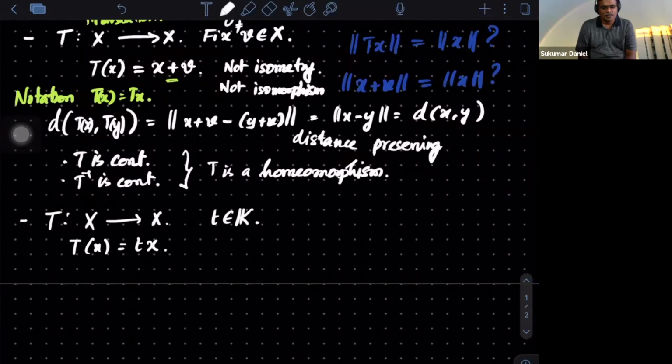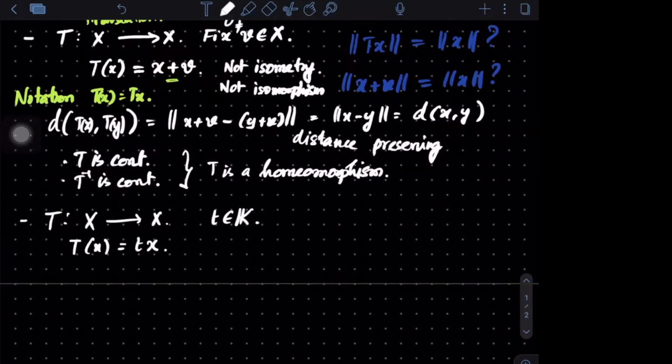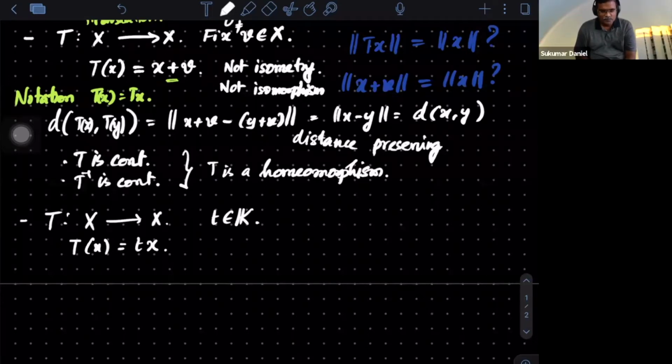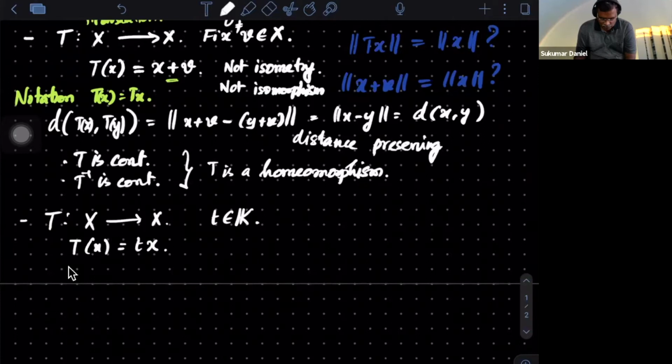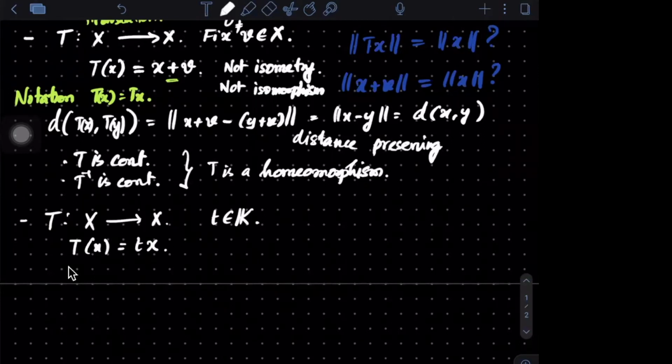Prachi, countable or uncountable? No, it's uncountable. All the elements on the unit circle in the complex plane belong to this. Okay, so that's fine.